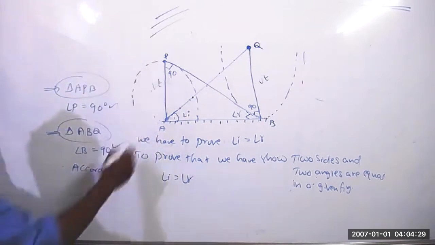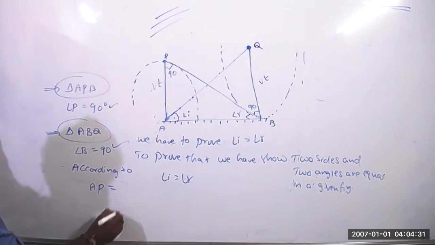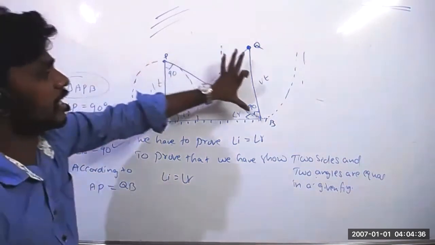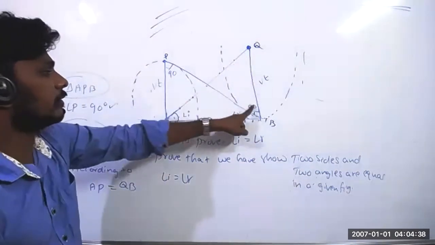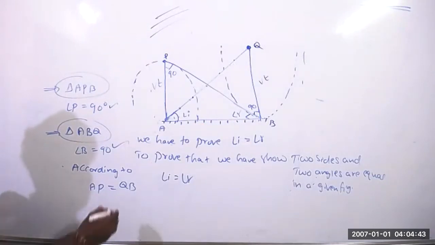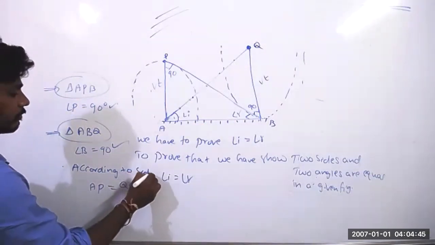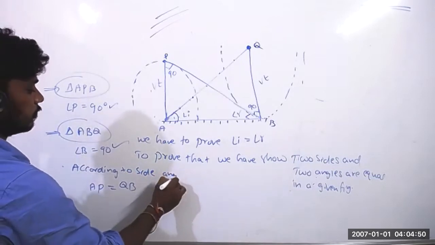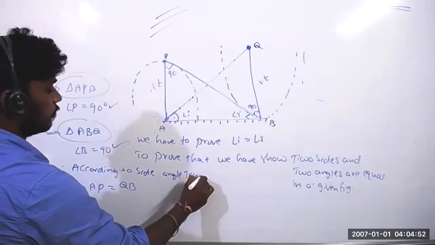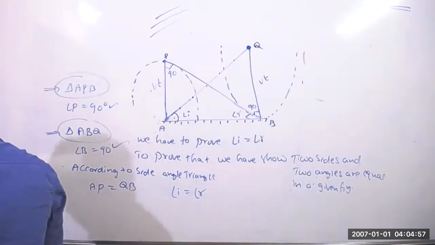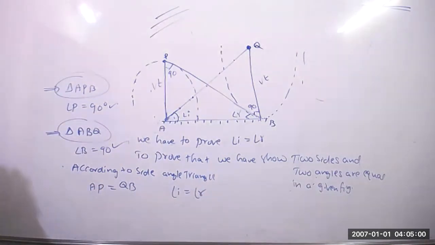Here see once, AP equals QB, right? Side is common, this side is also common. One angle is common. So two angles are equal and two sides are equal. Then according to the side angle triangle criteria, angle of incidence equals angle of reflection. That is the proof, and it's a very important question.